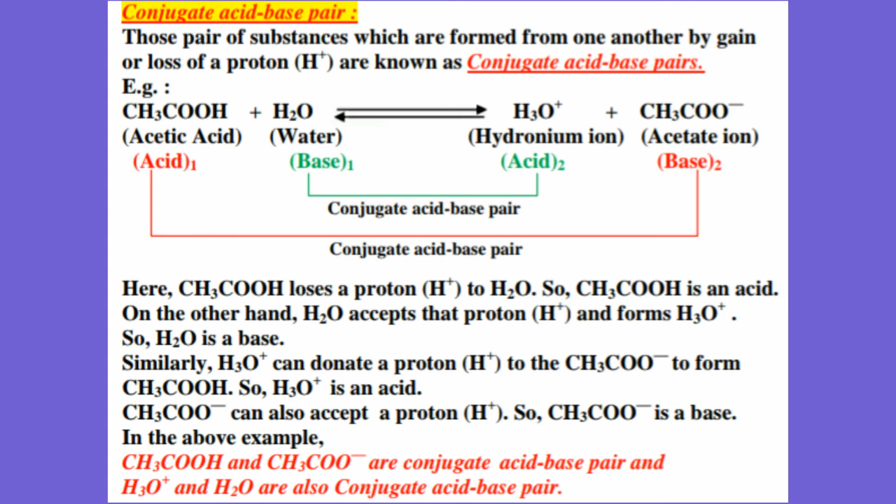After accepting a proton, it forms hydronium ion, H3O+, which is an acid because hydronium ion can donate a proton. So water is a base, hydronium ion is an acid, and water and hydronium ion are also a conjugate acid-base pair.